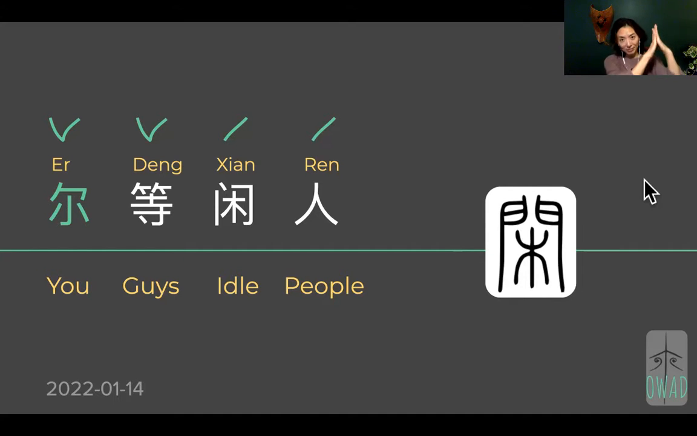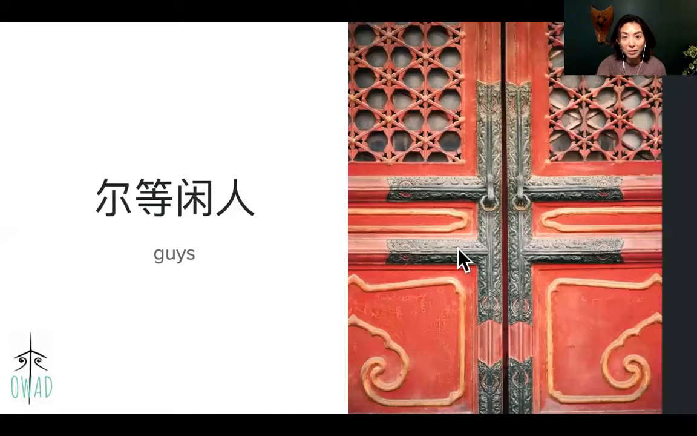Okay, 人 is simply a stick figure with two legs, meaning person. So altogether, it just means guys. The Chinese way of saying guys, 尔等闲人, classical. We don't say that anymore. And besides, it's 4 characters, it's too much. This is probably one of the rare occasions when a simple concept like guys is expressed by 4 syllables in Chinese.